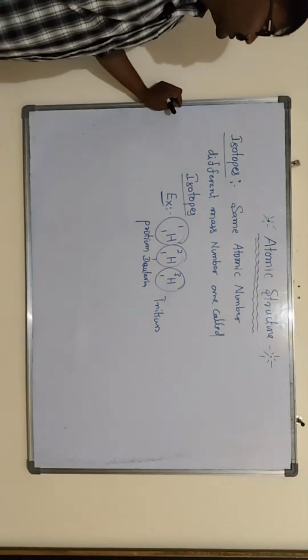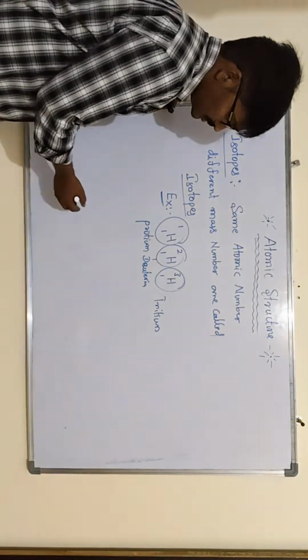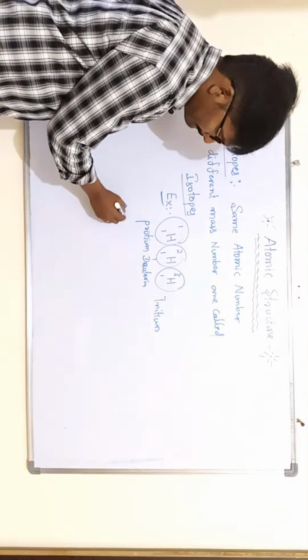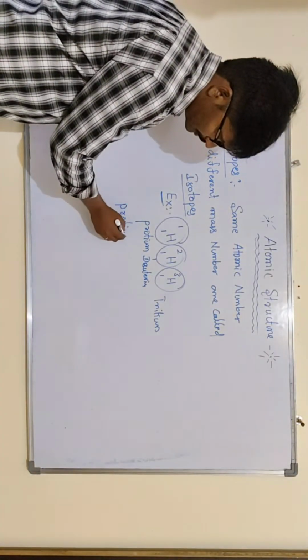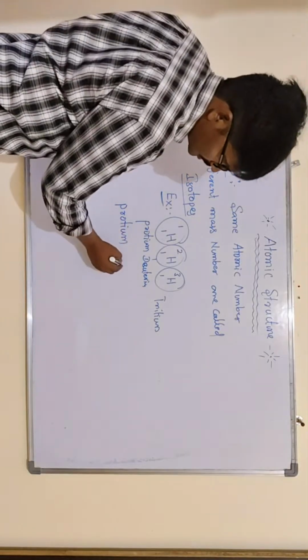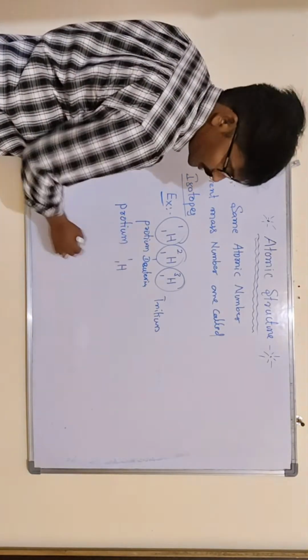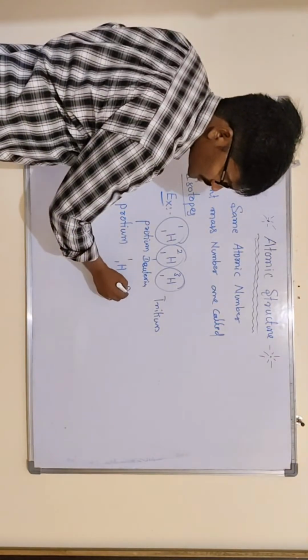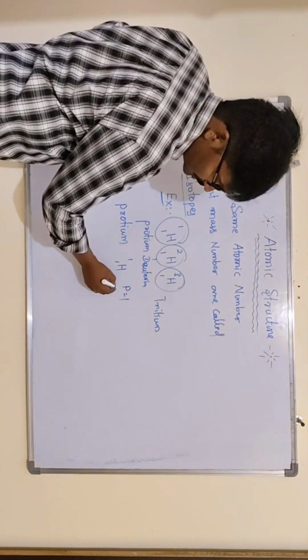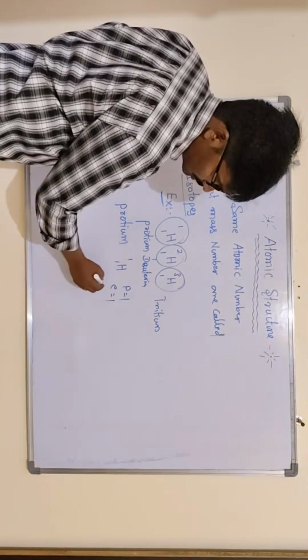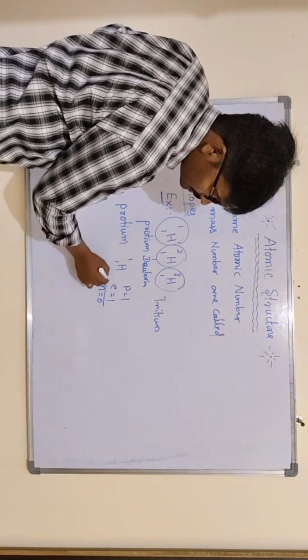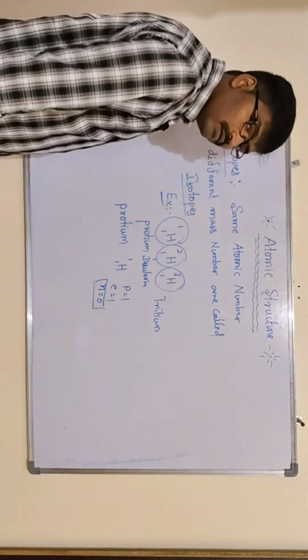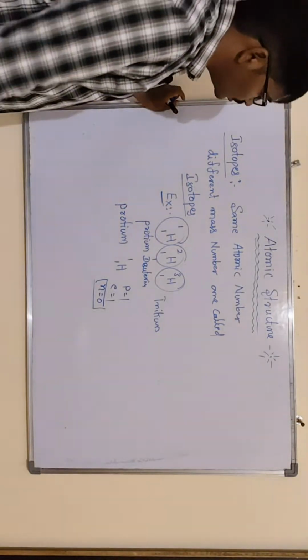Clear? If you take protium, 1H1, protons are 1, electrons are 1, but neutrons are 0. It's very, very important: the atom which does not contain neutrons is only protium.